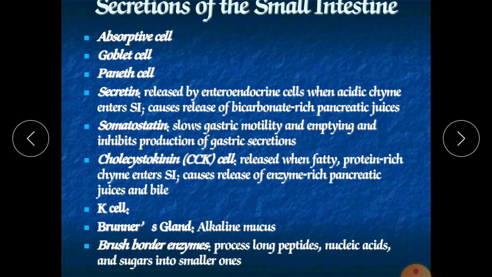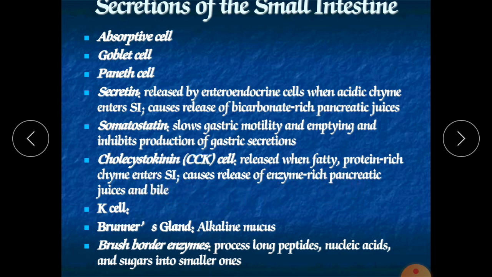So they are controlling the release of pancreatic juice from the pancreas. As in the last lecture we discussed how the small intestine controls the secretion from the pancreas as well as the liver. So whenever there is more fat and protein rich substance in our chyme, it will definitely give rise to the release of various pancreatic juices into our small intestine through the duodenum.